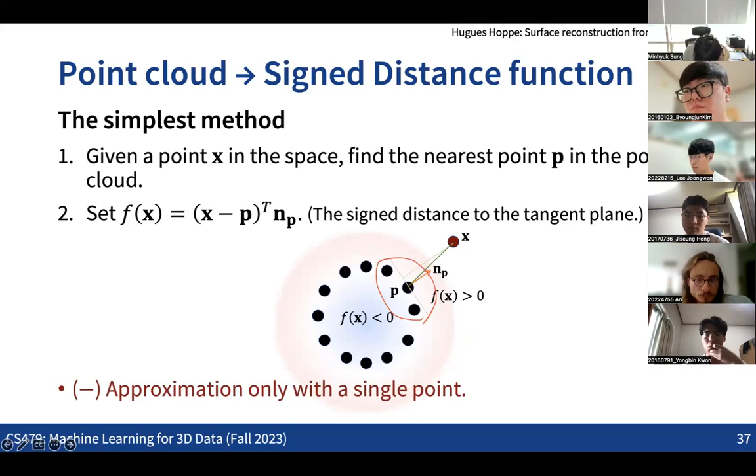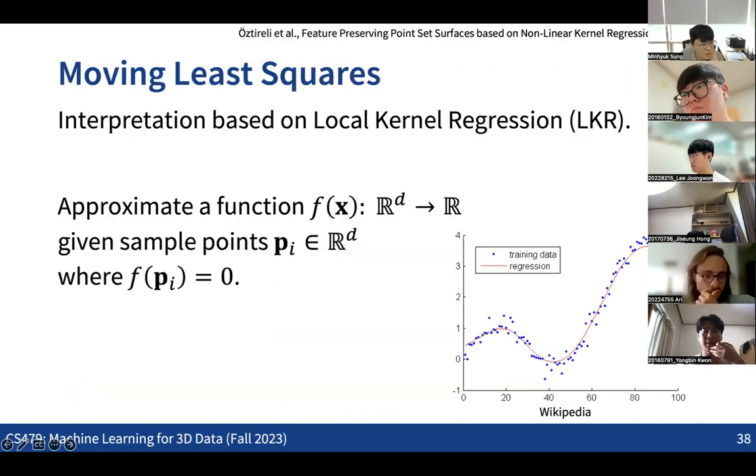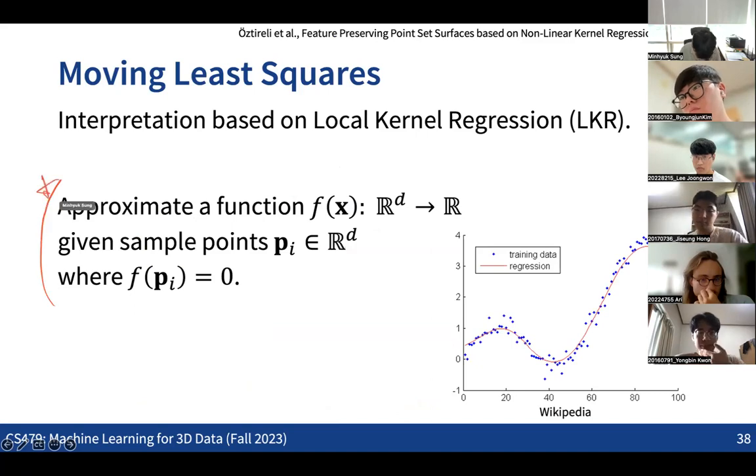So at the end, we can take some weighted sum, actually a weighted average, of the signed distance from the multiple points. That's also the idea called moving least squares. We're going to briefly see some interpretation of this idea based on local regression. So this is what we are going to do, right? It's a very general idea.